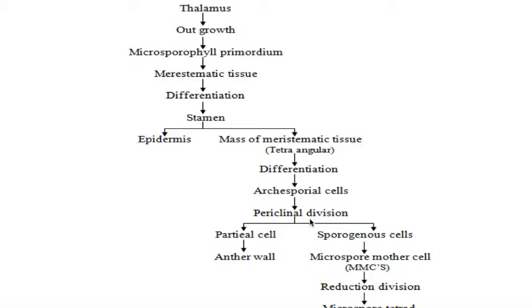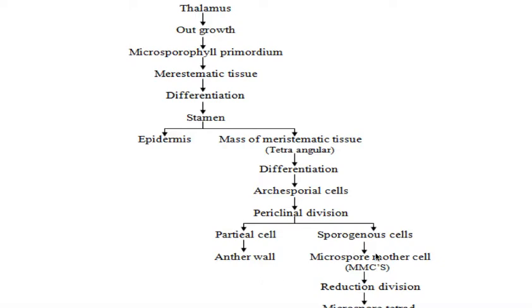Anticlinal division means the parent cell undergoes division and two cells are formed as usual, but these cells are present side by side, one just next to the other. But this archesporial cell is undergoing periclinal division, so the cells formed are one above the other. The upper cell is called the parietal cell, and the inner cell is called the sporogenous cell. Now this parietal cell undergoes continuous division to produce the anther wall.